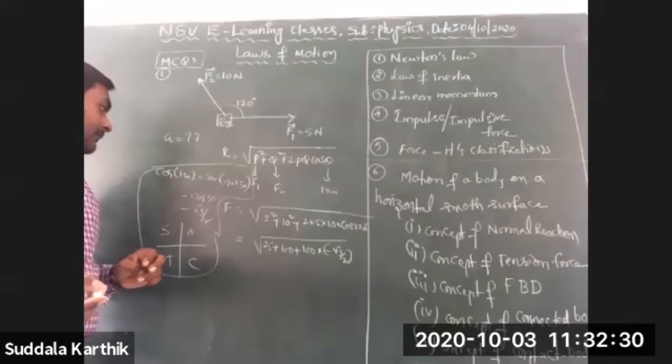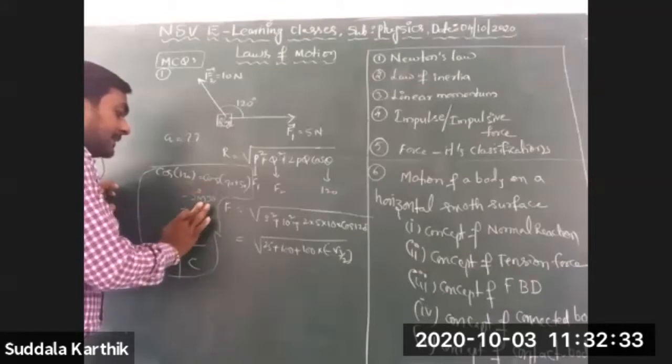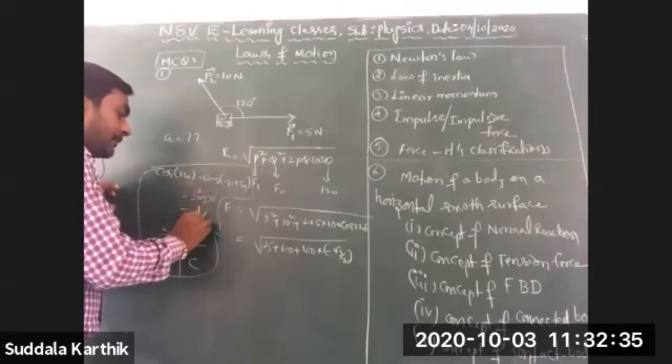Wait. Here cos of 90 plus 30 is minus sin 30. This is 1 by 2. So it is minus 1 by 2.